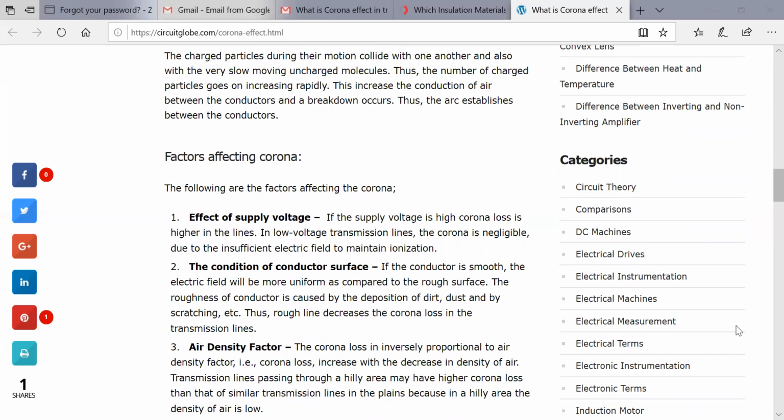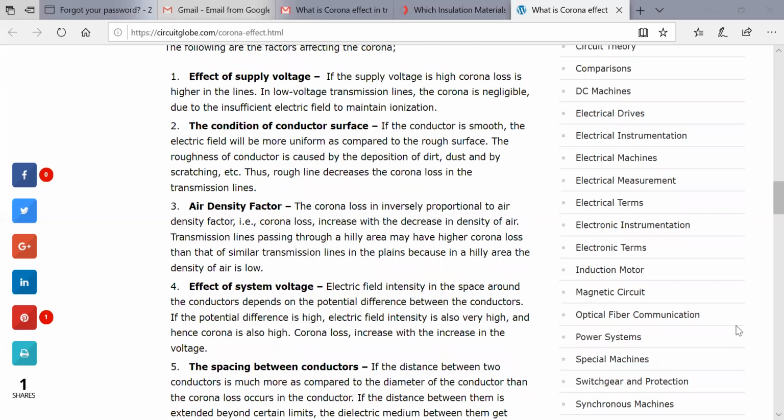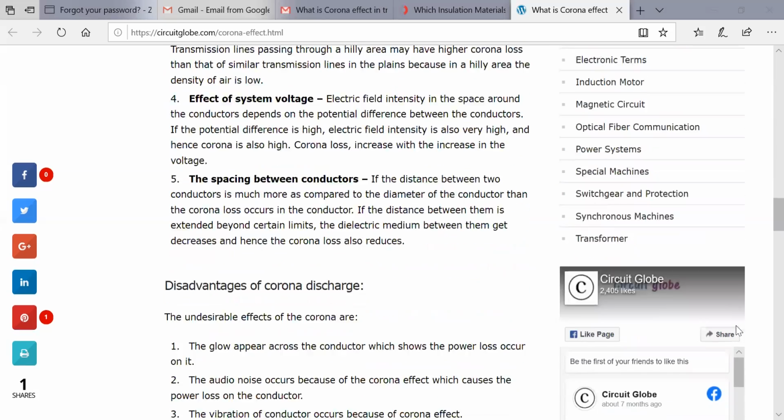Then the air density factor: the transmission line passing in the hilly area has a higher corona loss compared with a similar transmission line in plains. Then the effect of system voltage, and then the spacing between the conductors. These are the factors which affect the corona.